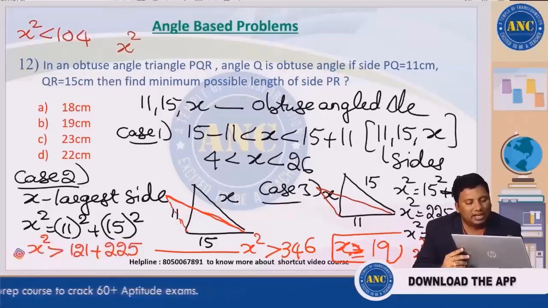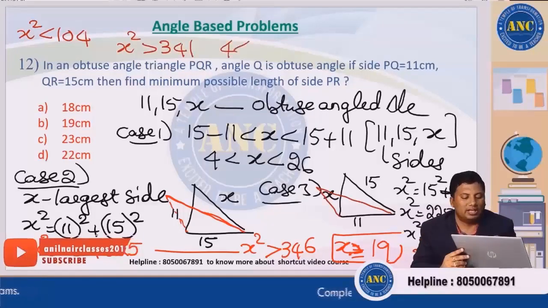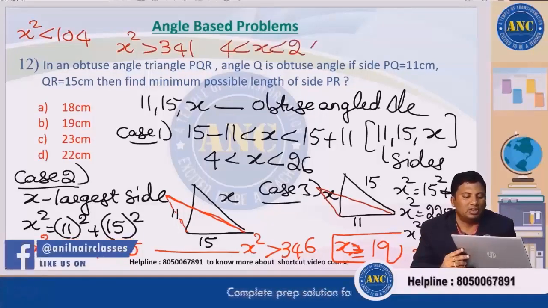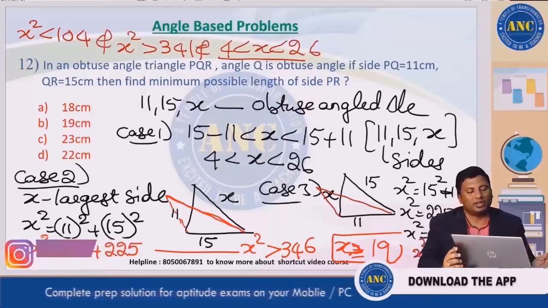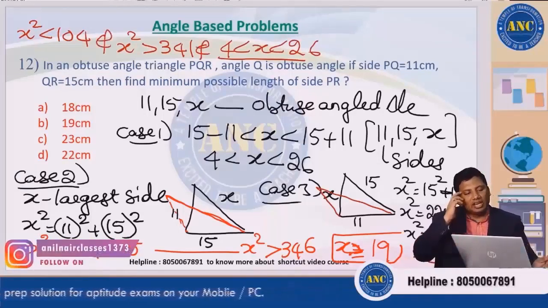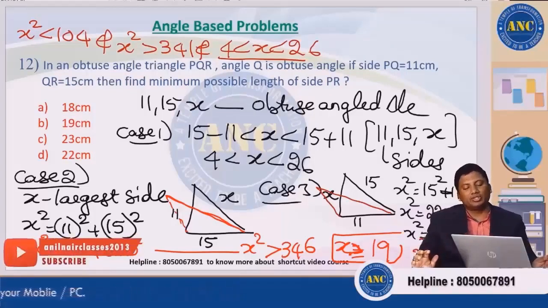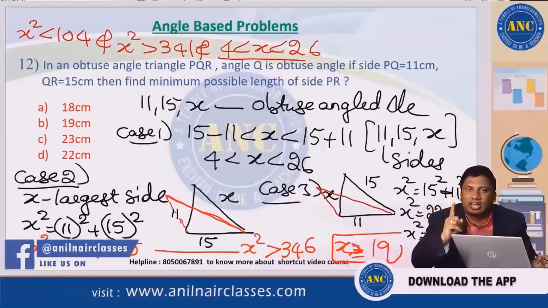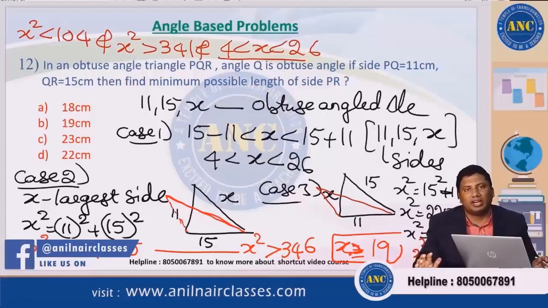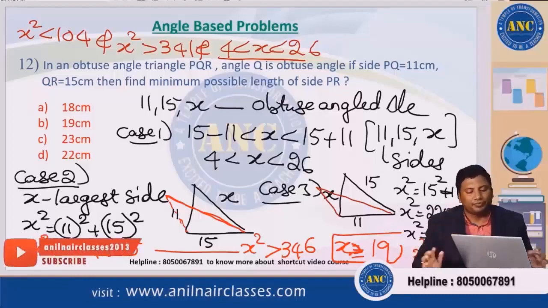X square is greater than 346. 4 is less than x is less than 26. All the three conditions should be satisfied: x square should be less than 104, x square should be greater than 346, and x should lie from 4 to 26. Three cases we have done. First case, when all the three sides are forming a triangle. Second case, x is the largest side. Third case, x is not the largest side.